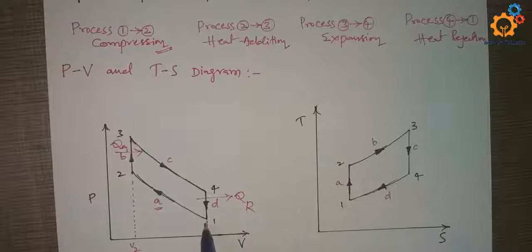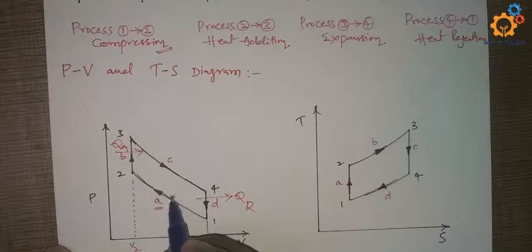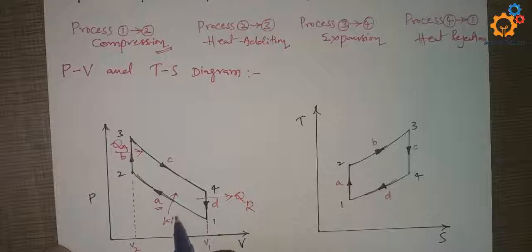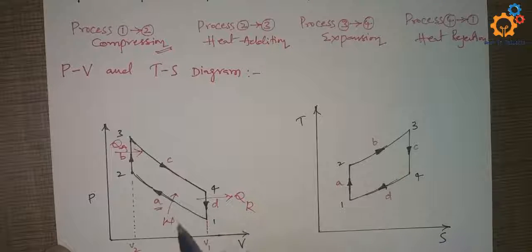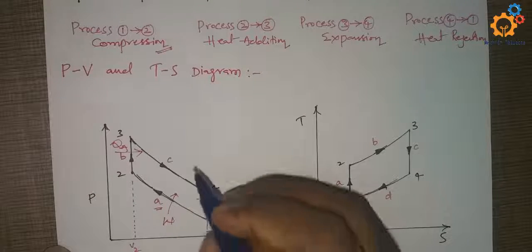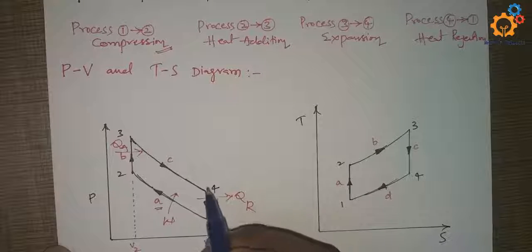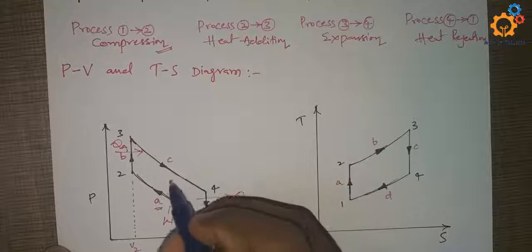Here 1 to 2 is reversible adiabatic compression. That means work will be transferred to the system in order to compress. And process 3 to 4 is reversible adiabatic expansion.